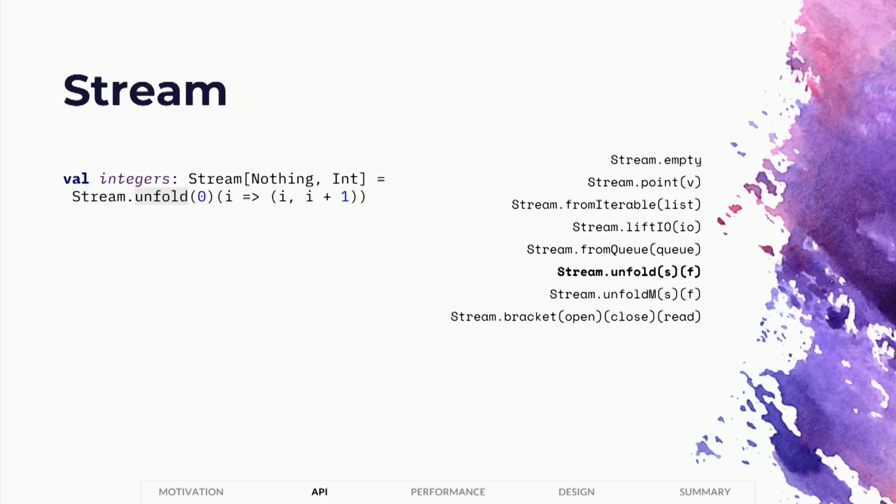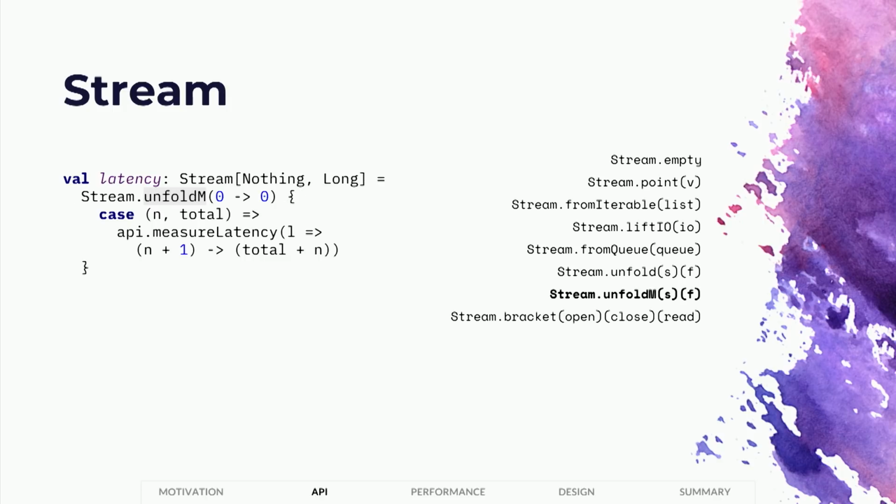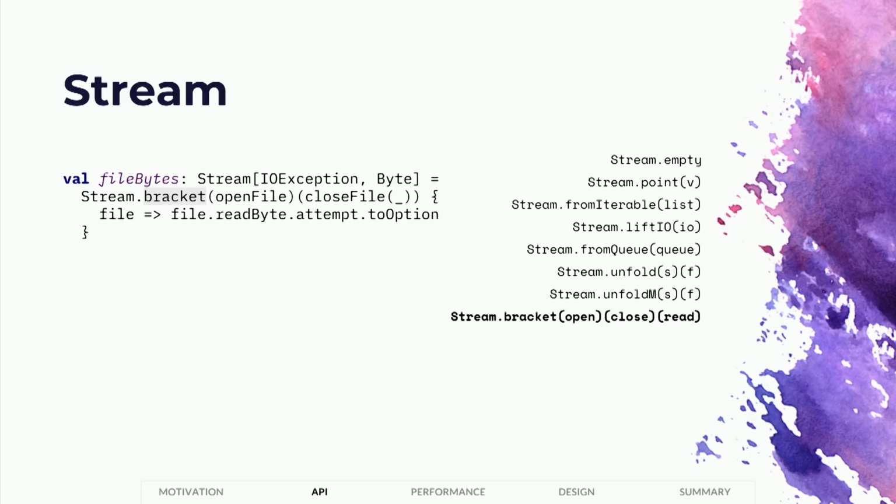And you could also use unfold and an effectful unfold to produce a stream from a seed and a stepping function. And lastly, of course, as John mentioned, we can use a bracketing construct to create a stream that will automatically open and close a resource without leaking it.